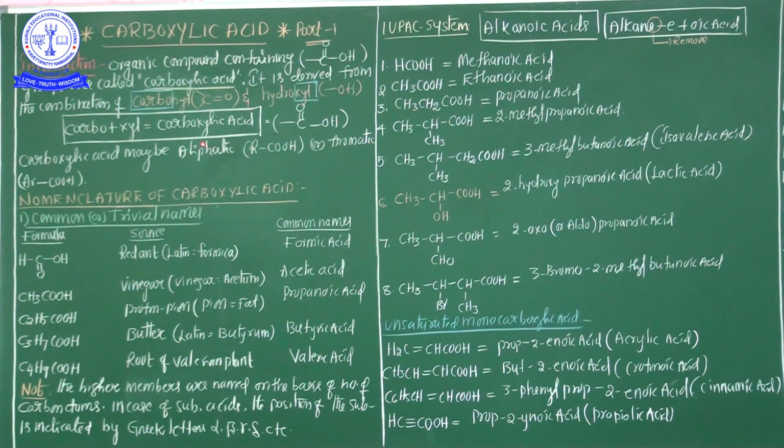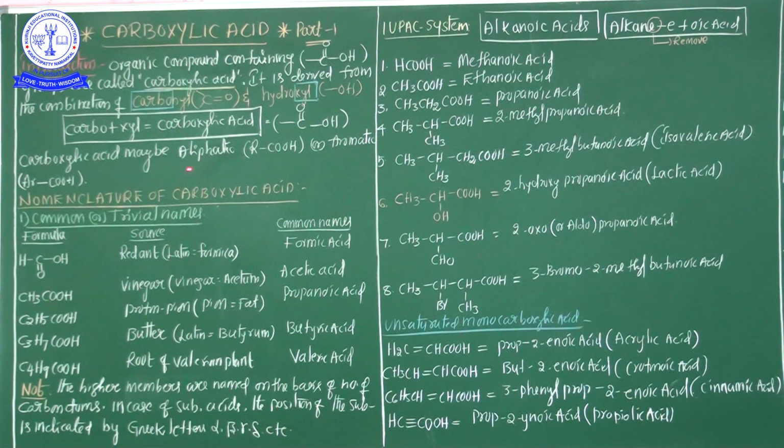In the case of aliphatic, carboxylic acid is represented by RCOOH. Here R is nothing but an alkyl group, an open chain alkyl group, either saturated or unsaturated. And aromatic, Ar indicates aromatic carboxylic acid.